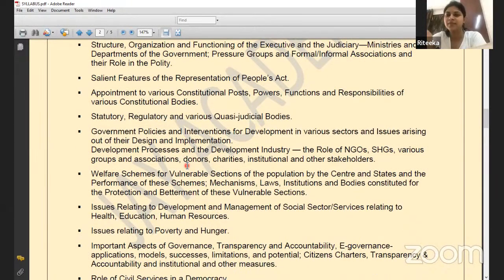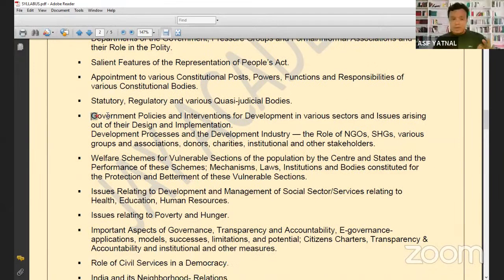Got it. Yes, sir. Now this year there was one question: government policies and interventions for the development of various sectors and issues arising out of their design and implementation. So there was one question this year that along with welfare schemes, there is a need to have a deft management of inflation and employment to address the issue of poverty of the vulnerable sections of the society. ये question था इस बार.